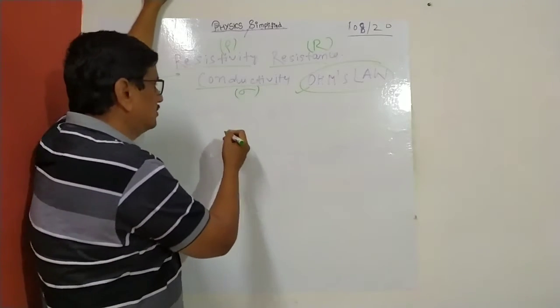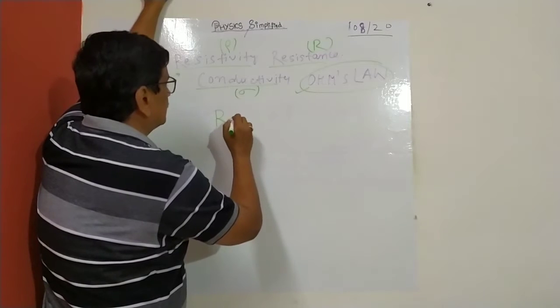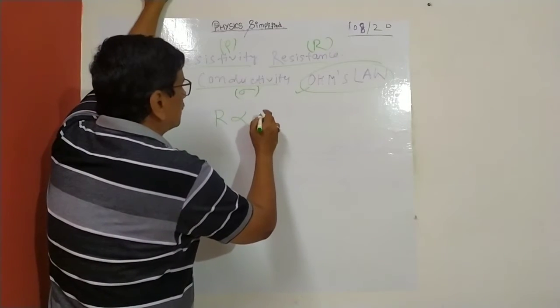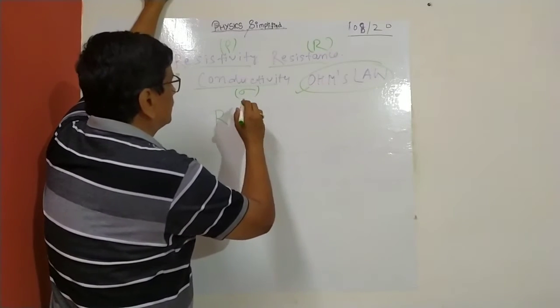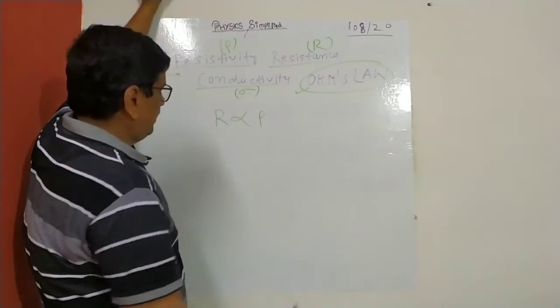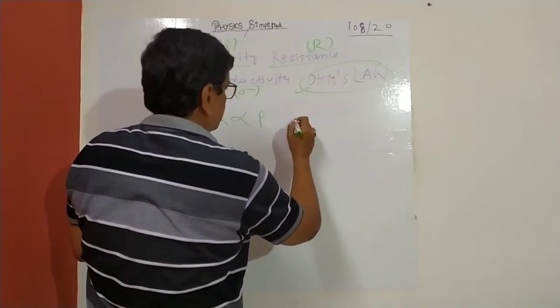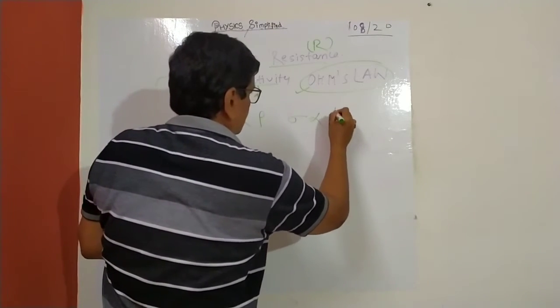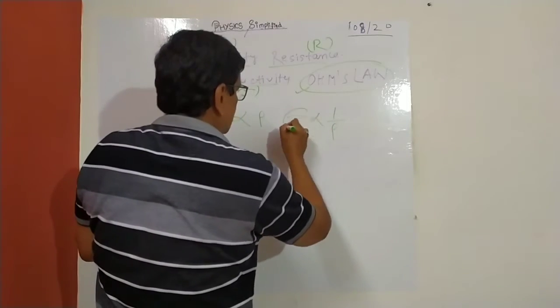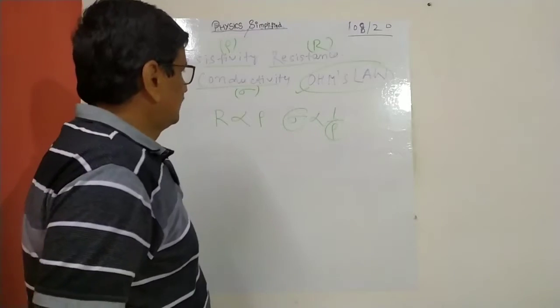You all know because you are pros. Resistance is directly proportional to resistivity, with the relationship R equal to rho L by A. Conductivity and resistivity are inversely proportional, so I can write sigma equal to 1 by rho. This is conduction of free electrons.